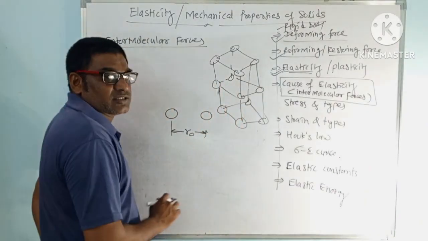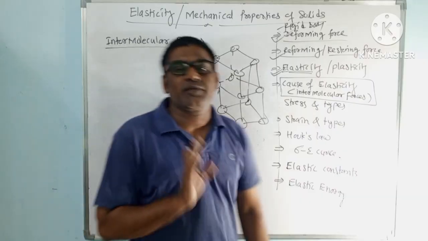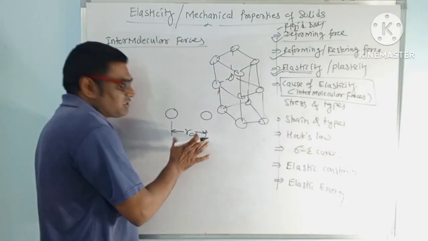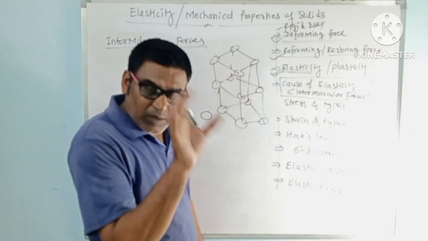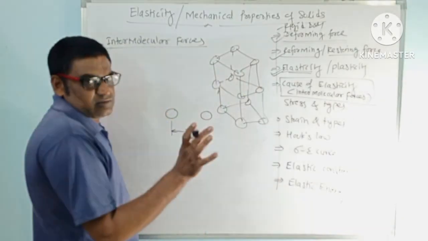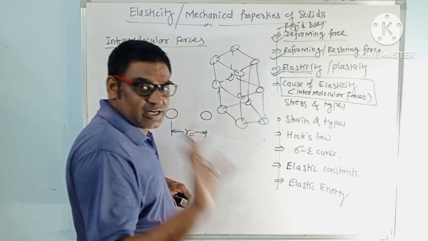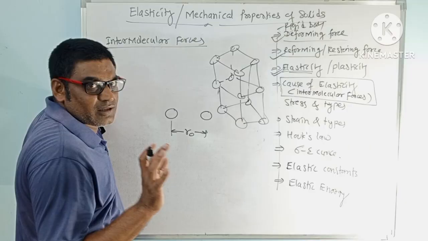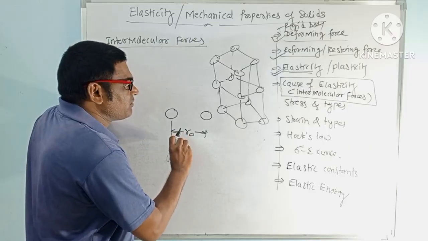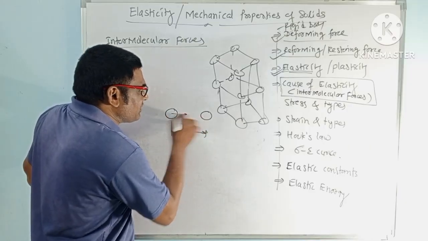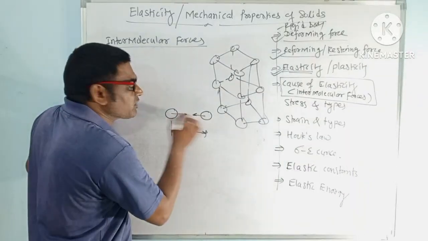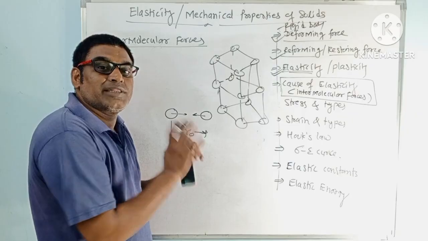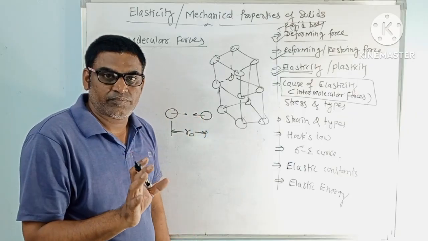Let us say this is the distance. At normal temperature and pressure conditions, every substance has a specific distance. This is different for different materials, but for a particular material it is fixed at standard pressure and temperature conditions. So this is the original distance between these molecules. This one will attract here, this one will attract here, and this is the intermolecular force of attraction between them. A particular amount of force is there, due to that they are together and maintaining this much distance between them.